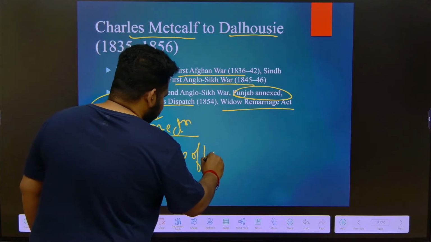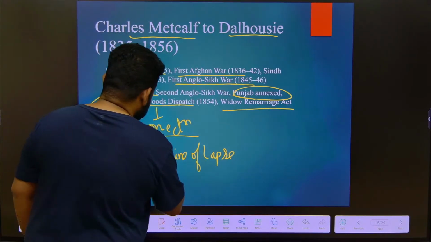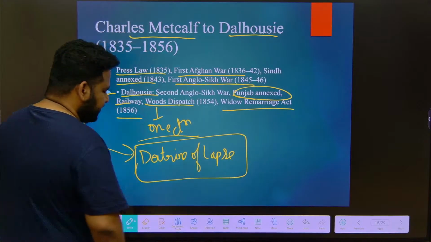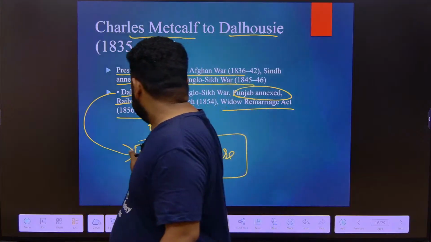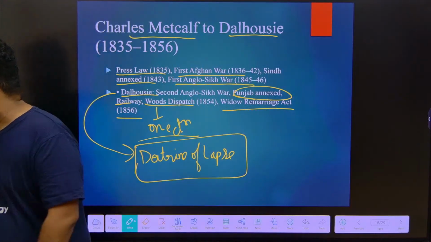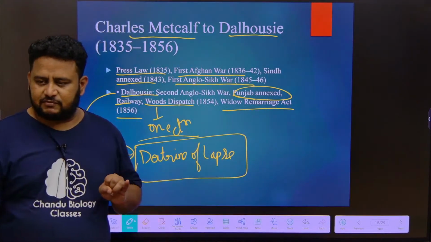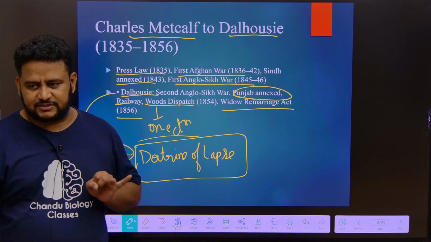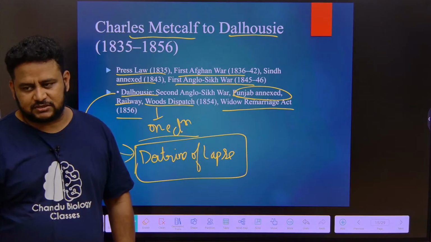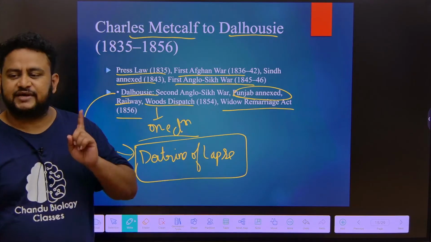Doctrine of lapse. Okay. So when I talk about doctrine of lapse, why am I talking about it? Till now we learnt one thing, what? Permanent settlement. Who was it? Lord Cornwallis. Lord Wellesley, subsidiary system. Ryotwari system, Thomas Munro. Similarly, doctrine of lapse is also a very important thing.